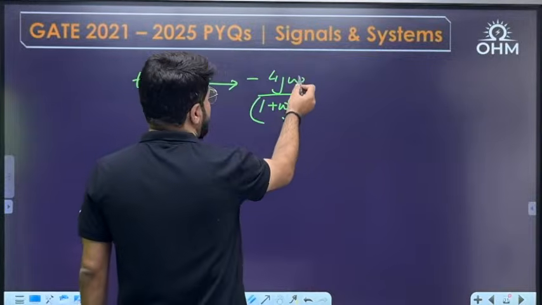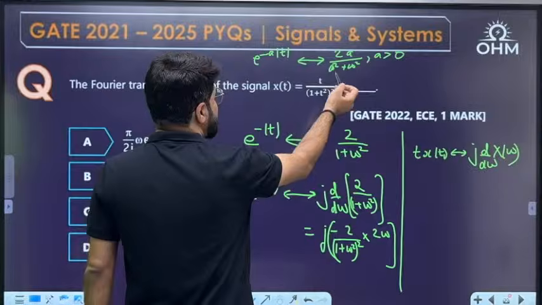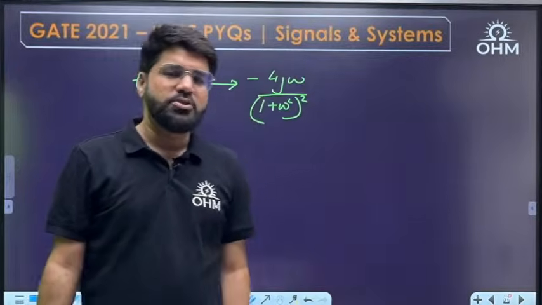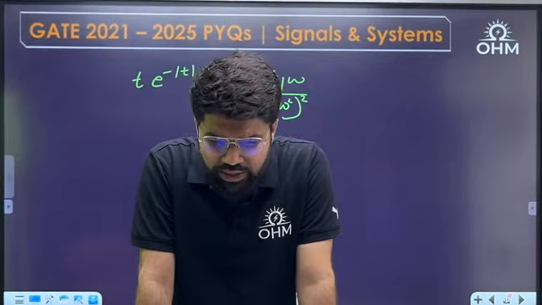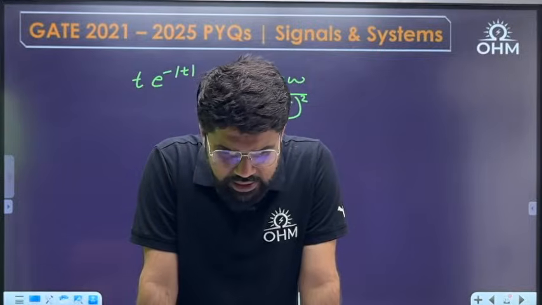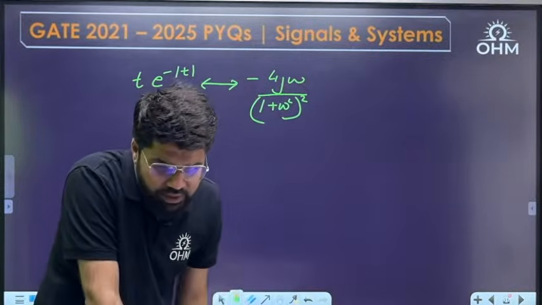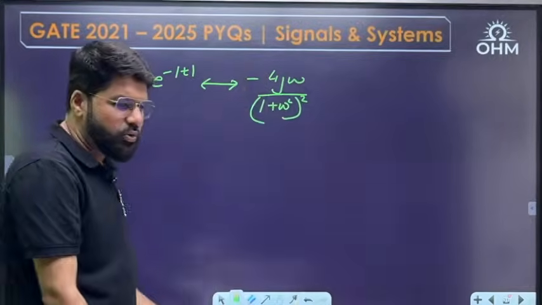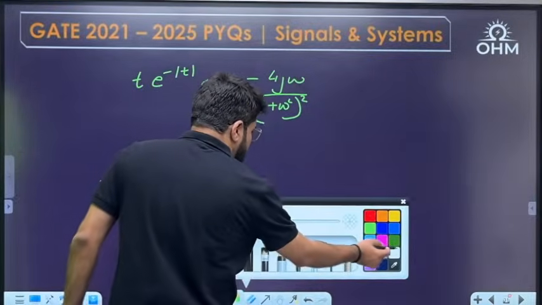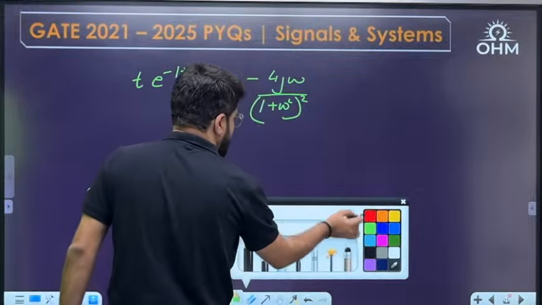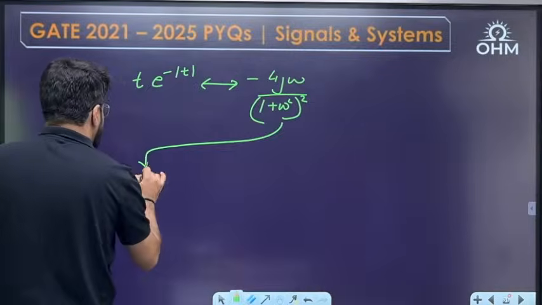So at least I've got this function. I wanted this t upon 1 plus t square whole square. I have omega upon 1 plus omega square whole square. Next is what? Next is duality, to be applied. I have some answer. Vasudha says answer as A. Okay, let's check it out. Now, I am going to apply duality.